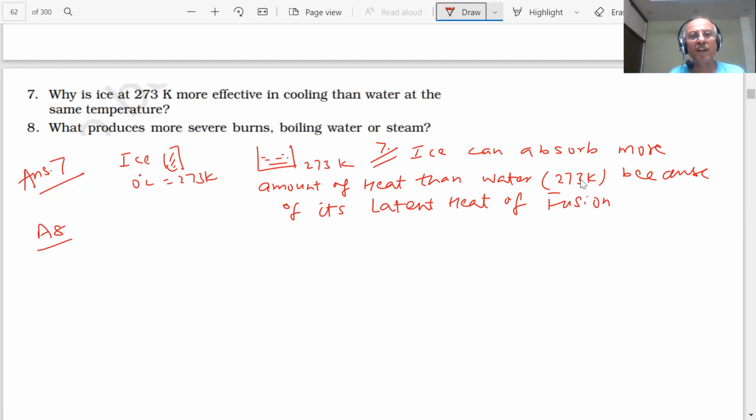What produces more severe burns, boiling water or steam, students? Sir, steam causes more severe burns because of latent heat of vaporization.